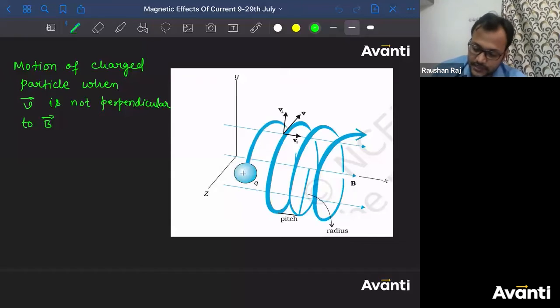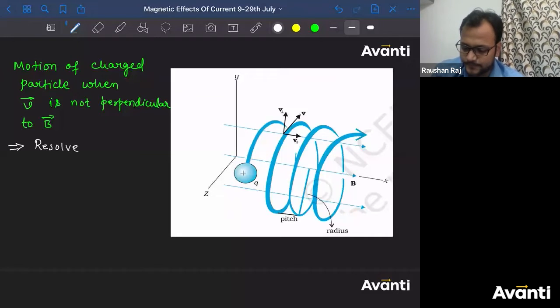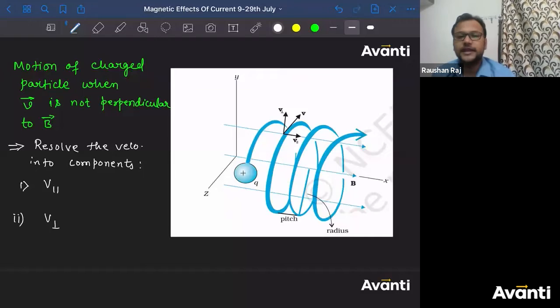What we have to do if the velocity given to the charged particle, the initial velocity or the velocity of projection, is not perpendicular to the magnetic field? You have to resolve the velocity into two components. Correct? One of them will be parallel to the magnetic field. We have already written this part yesterday. And the other one will be perpendicular to the magnetic field.